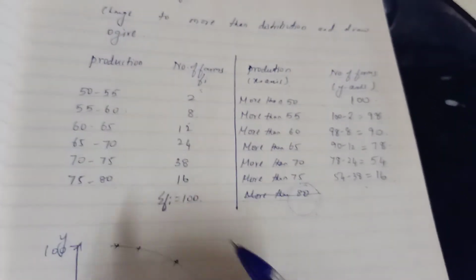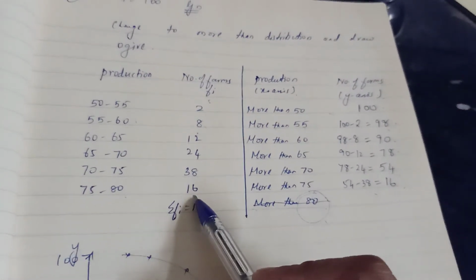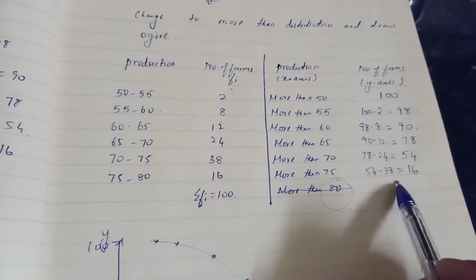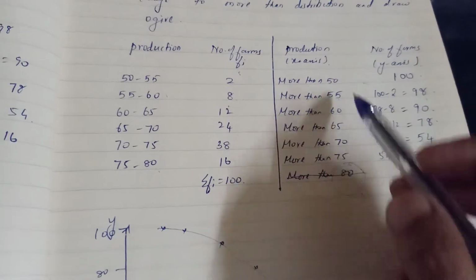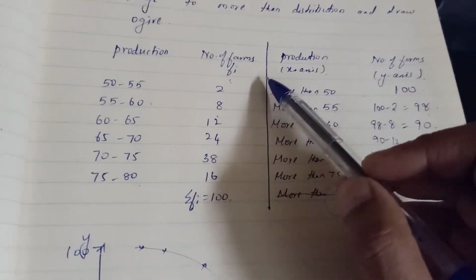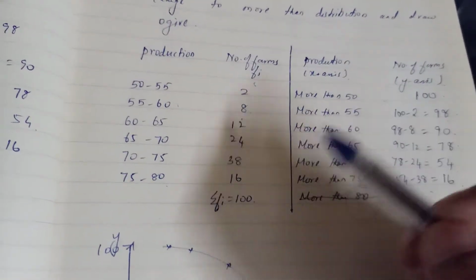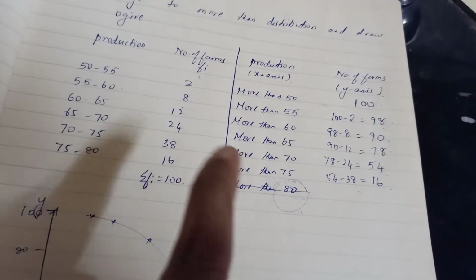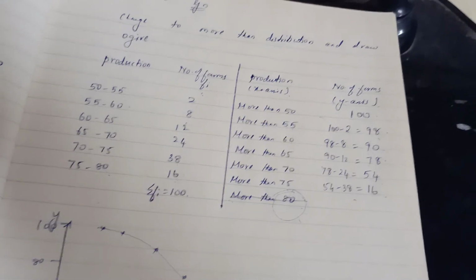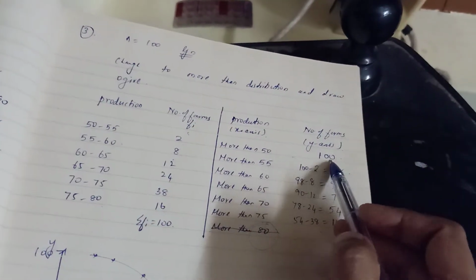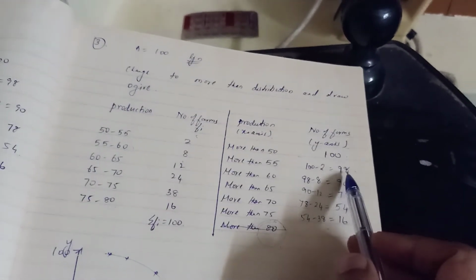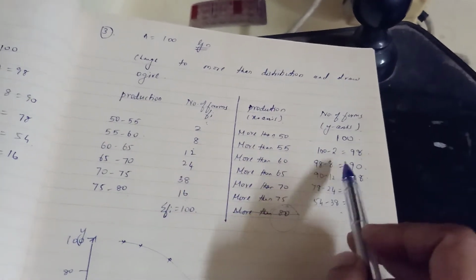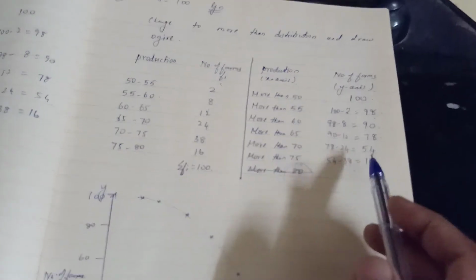Understood? Or you imagine, think like this, the last two numbers should be the same. So when the last two numbers are the same, your entire calculation should be mostly correct. So how did we start? You start with the total frequency. From the total frequency you subtract the numbers one by one. Which numbers? 100 minus 2, 98. Then 98 minus 8. Then 90 minus 12. So you keep subtracting, you get this.